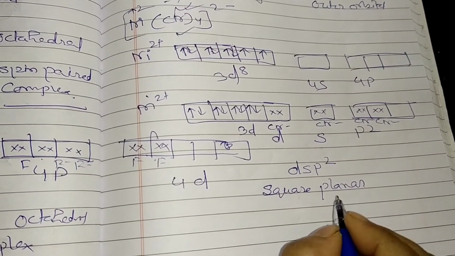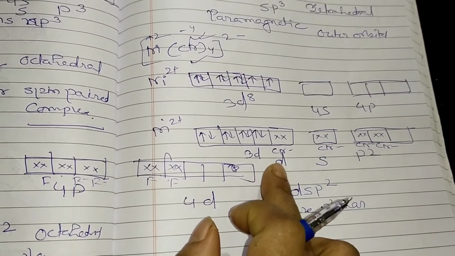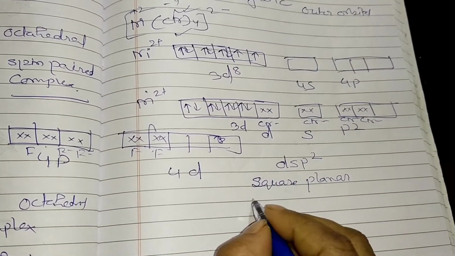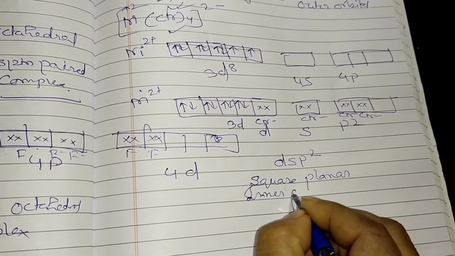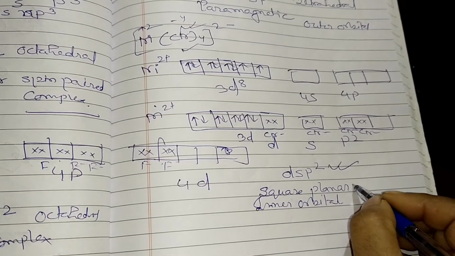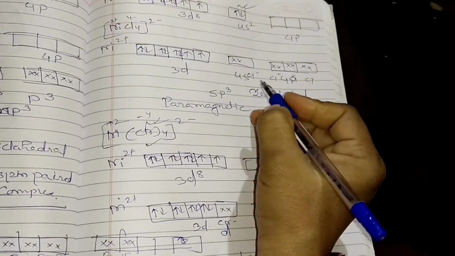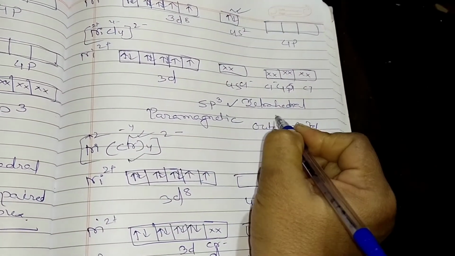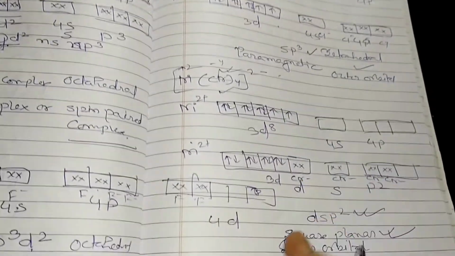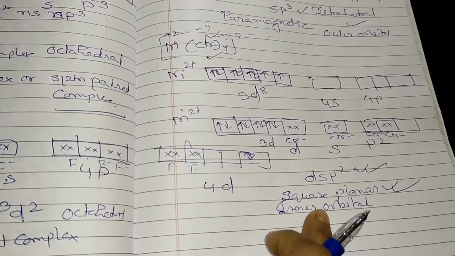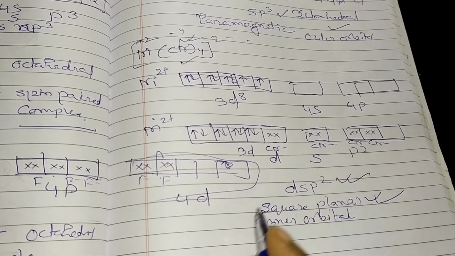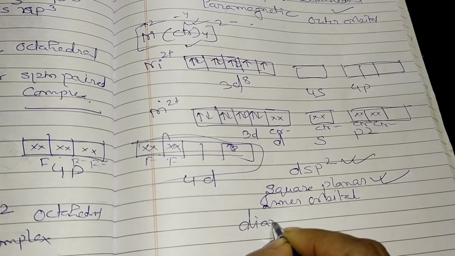So this is the inner orbital complex, because the inner d orbital is taking part in the complex formation. This is also inner orbital, but the main thing is, what is the hybridization here? dsp2. And what is the shape here? Square planar. What is the hybridization here? sp3. What is the shape here? Tetrahedral. And as unpaired electrons are present, it is paramagnetic. Here no unpaired electron is present. Look here, this is another one. No unpaired electron is present, so it is called diamagnetic.